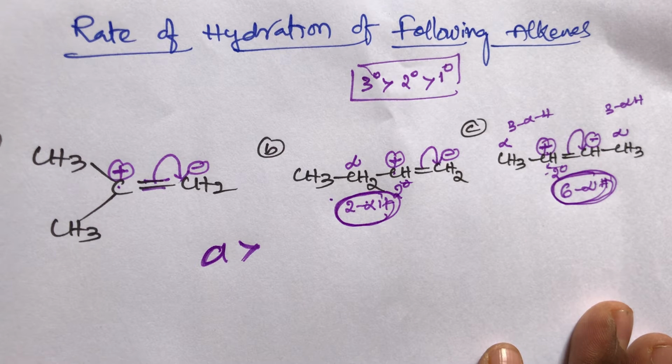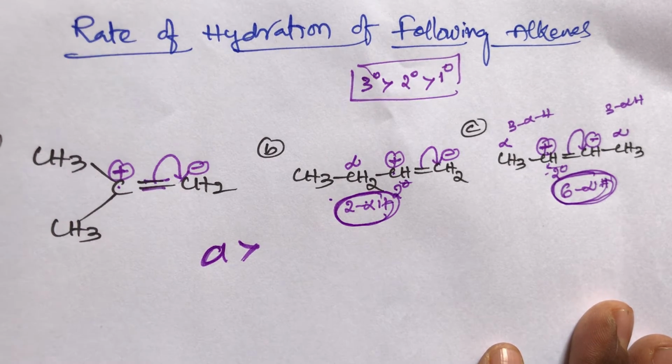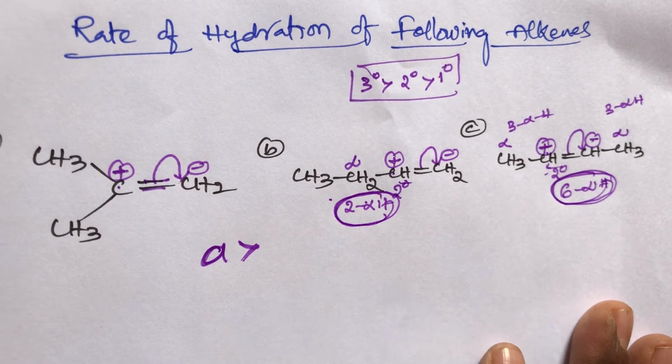The alpha hydrogens give hyperconjugation; the more hyperconjugates, the more stable. Hyperconjugates depend on alpha hydrogens, so alpha hydrogen equals hyperconjugation. Simply remember, student, here 2 alpha hydrogens are there, and these 2 alpha hydrogens equal 2 hyperconjugates. Here 6 alpha hydrogens are there, and these 6 alpha hydrogens equal 6 hyperconjugates.